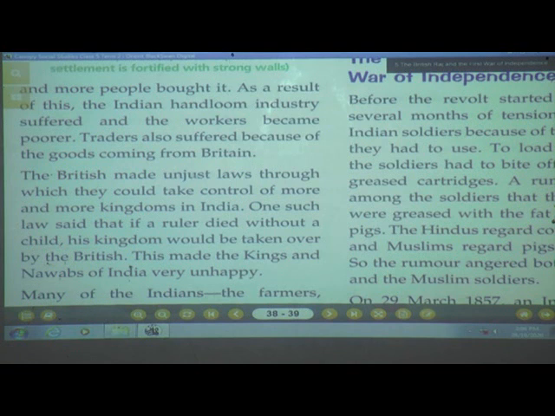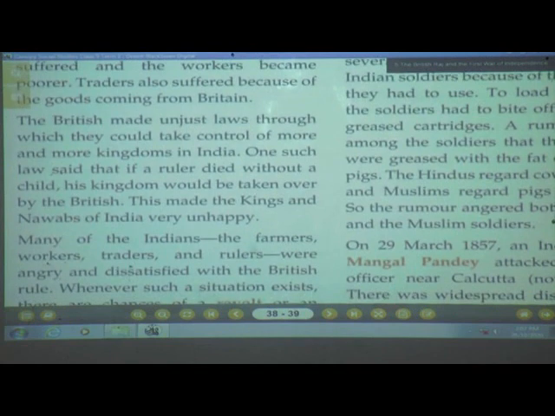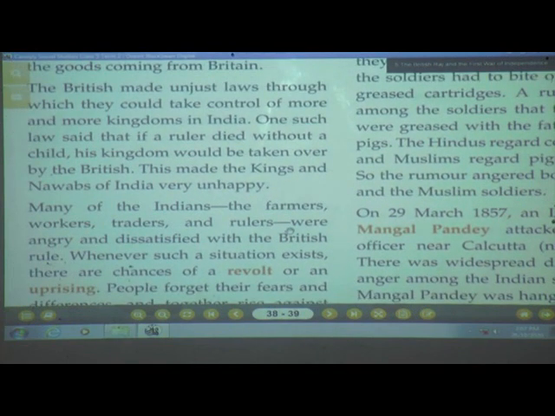The British made unjust laws through which they could take control of more and more kingdoms in India. One such law said that if a ruler died without a child, his kingdom would be taken over by the British. This made the kings and nawabs of India very unhappy. Many of the Indians, especially the farmers, workers, traders and rulers, were angry and dissatisfied with the British rule.